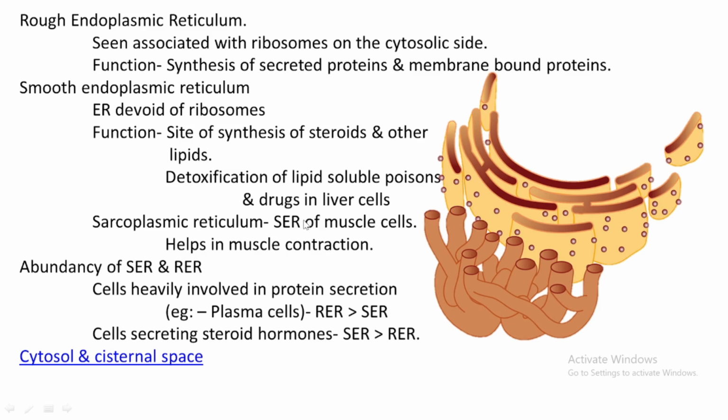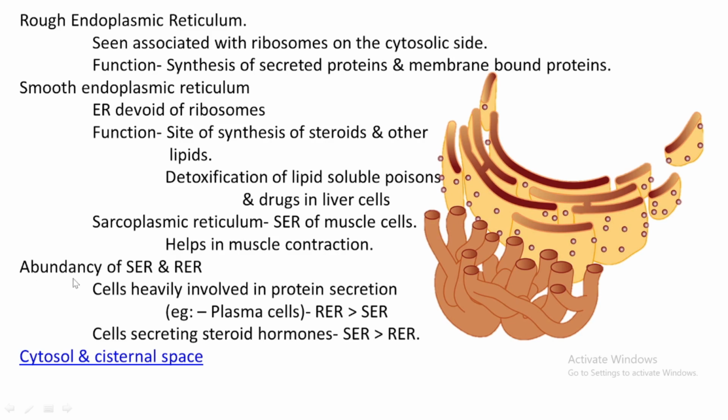So smooth endoplasmic reticulum present in the muscle cells is called the sarcoplasmic reticulum. What is its role? It helps in muscle contraction. To contract a muscle, sarcoplasmic reticulum is very necessary.